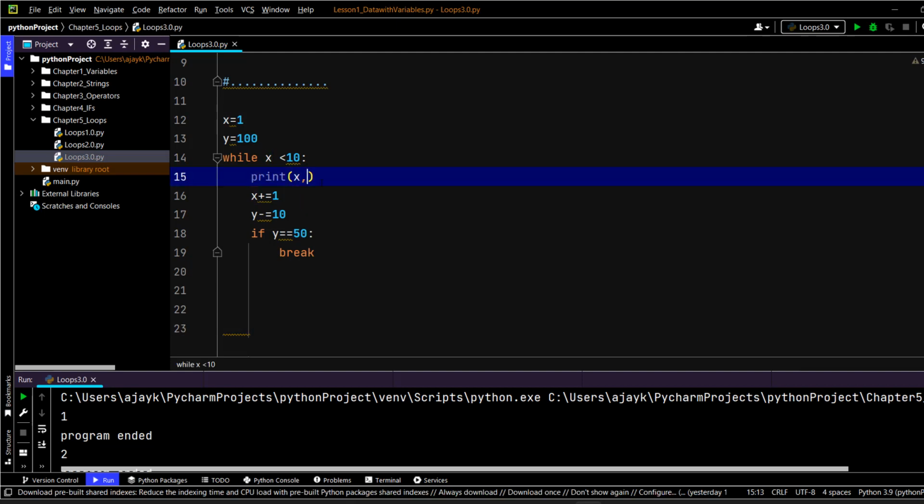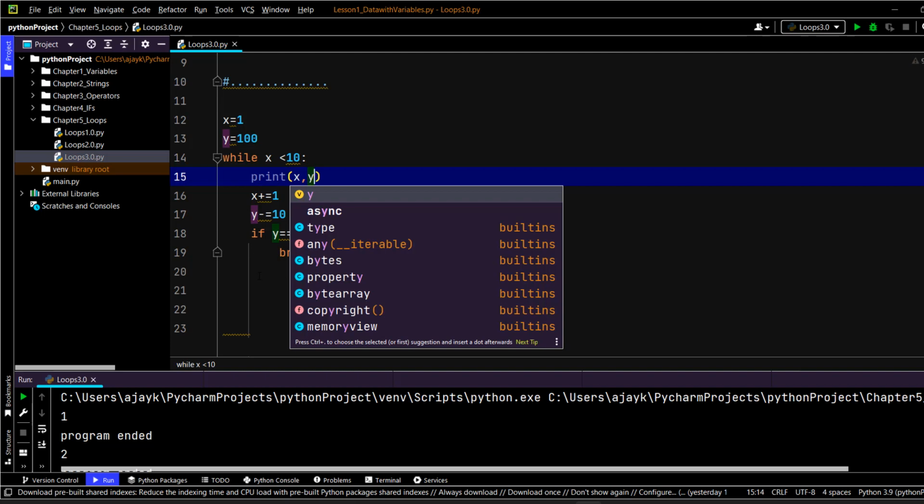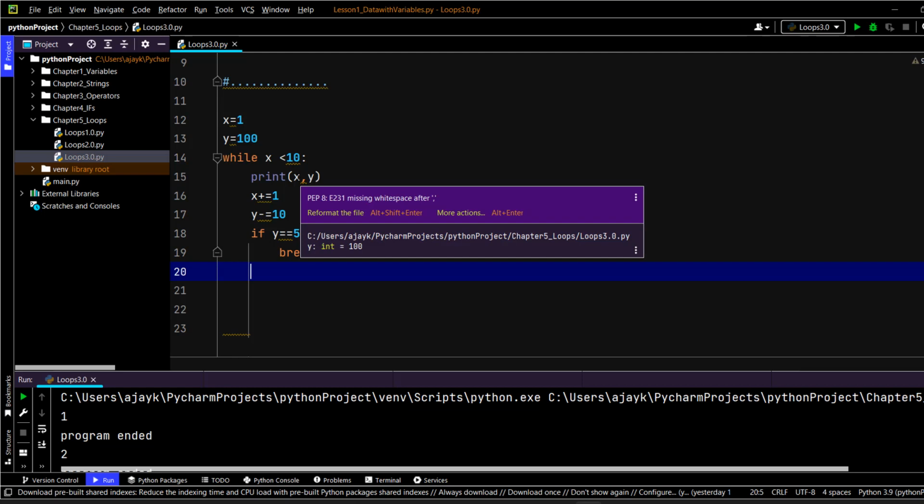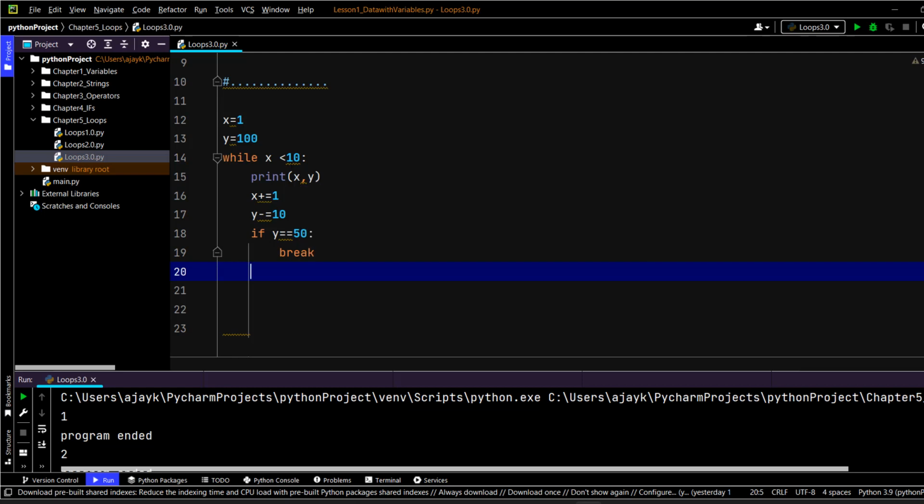So in the very first step, we should see y as 100 and x as 1. In the next step, y should be 90 and x is going to be 2, right? And then 3, 4, 5. So the moment y reaches, let's say, 70, we are going to exit from the code. I think this is our plan basically.